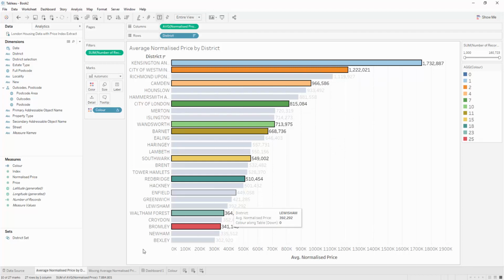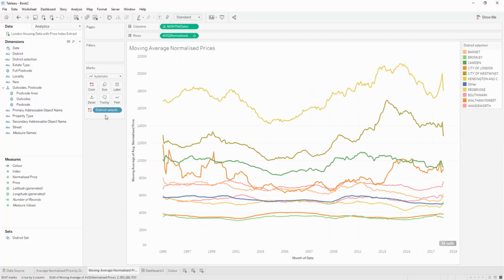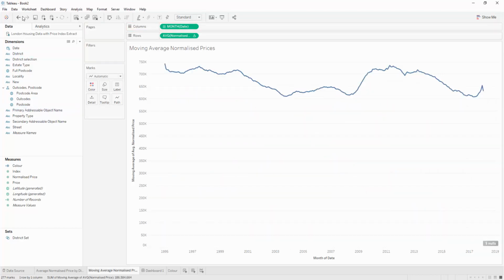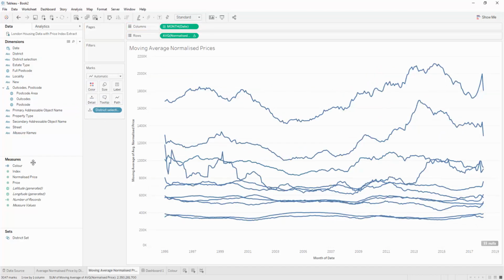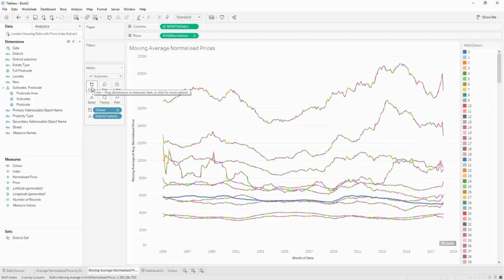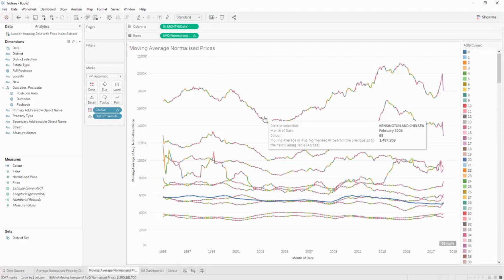So now we need to assign the same color to our moving average value. Now we can't remove the district from our set, or this sheet, because then we end up with the aggregated value. So we need to keep that here, just put it on detail instead of color. And then we'll put the color field on color. And now you see that this isn't automatically doing the right thing. It's now created this 282 values of different colors.